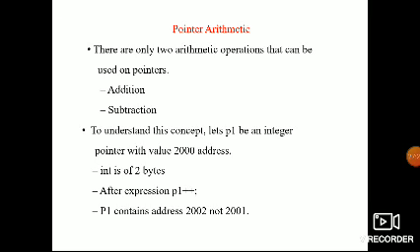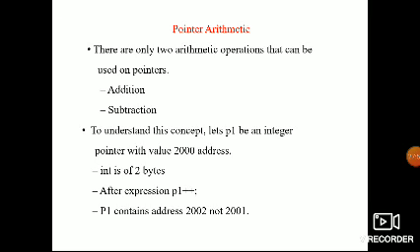We also have the increment and decrement operators. At first we will discuss the increment operator. If you use plus, it will go to the next address. If you subtract, it will go to the previous address.